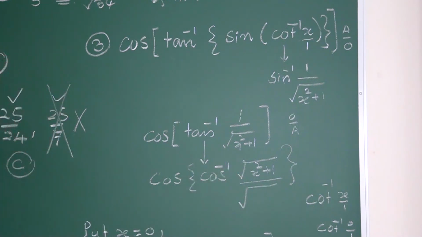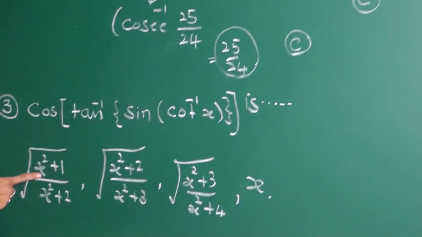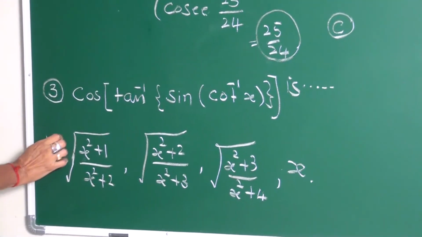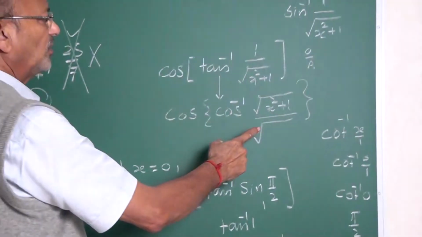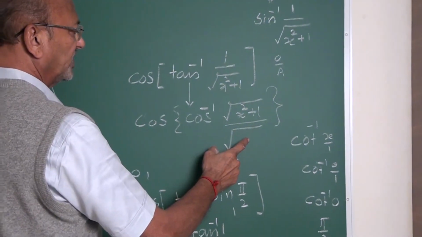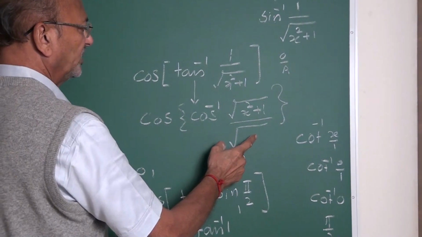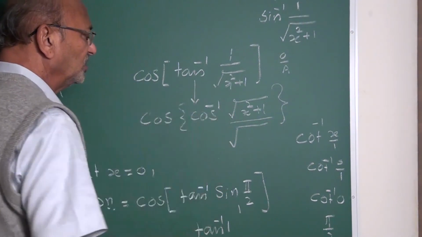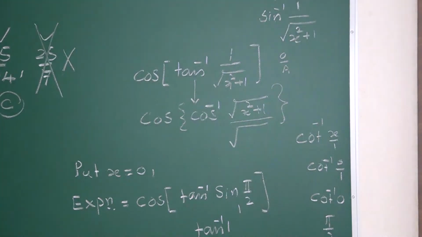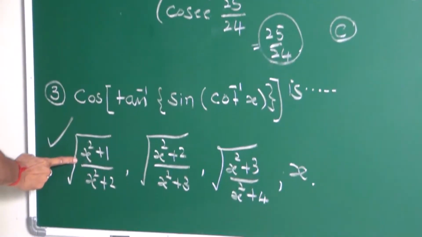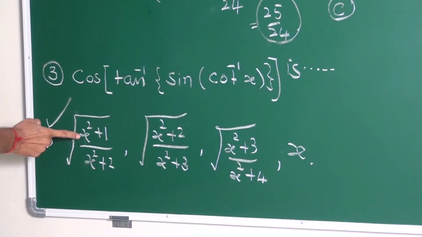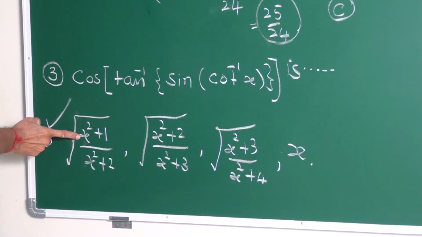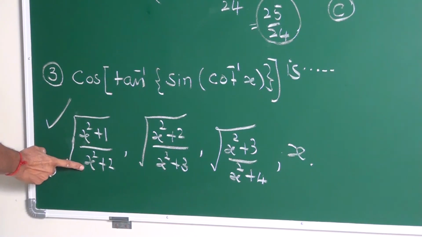With root in the numerator, root x square plus 1 is only with the first option. Don't spend your time writing the denominator. This is your answer. If the numerator x square plus 1 is repeated, go for the denominator.